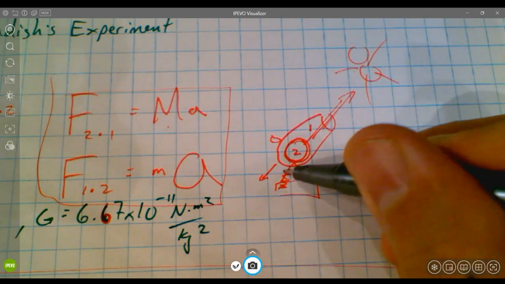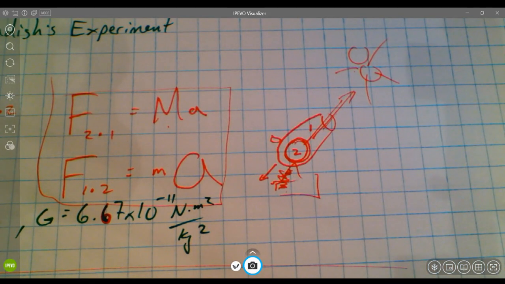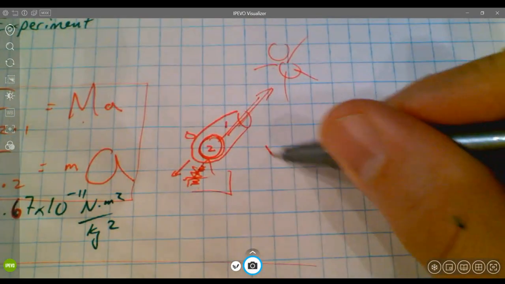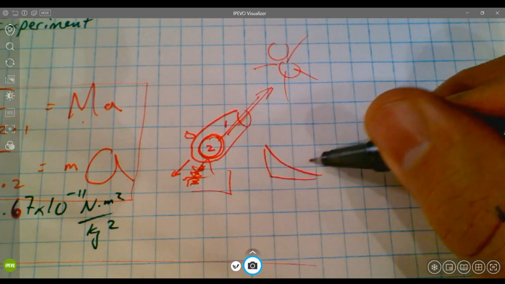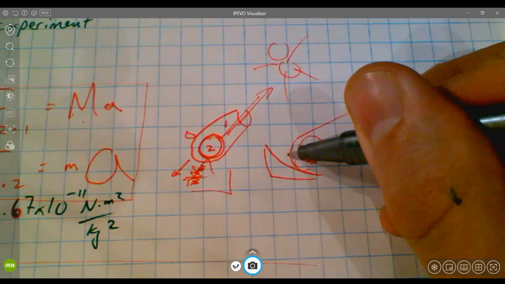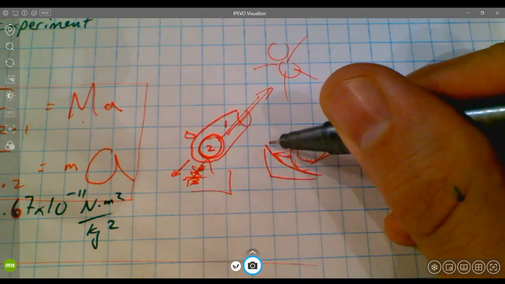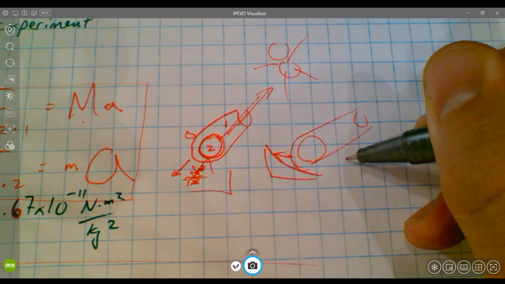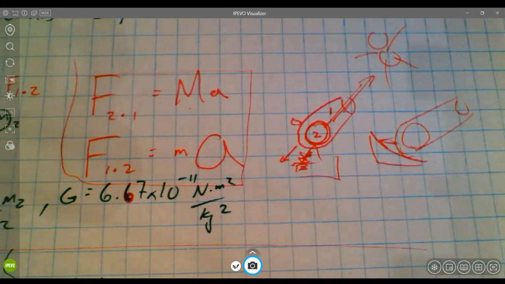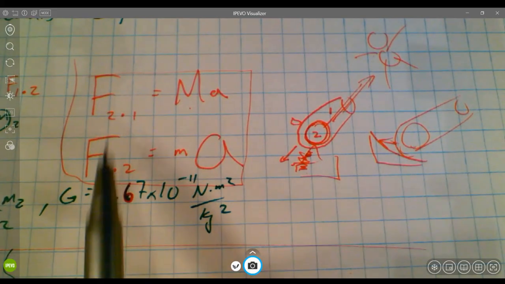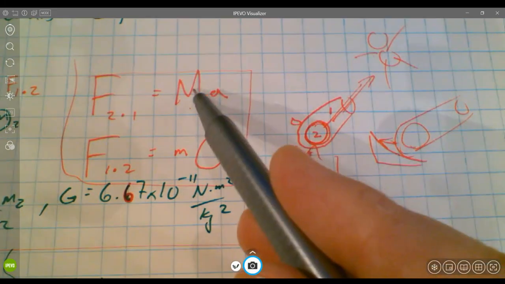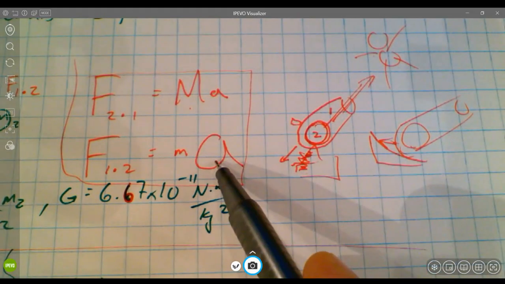We could put in springs here to represent that, or we could talk about how these kinds of cannons might actually roll backwards. One way to deal with that is to mount cannons on little ramps, so that if the cannon does fire a human out of it and the cannon does recoil, it rolls up the ramp and then rolls back down into position again. So that is a way to deal with recoil, and a way to deal with this very real situation where the action-reaction forces would be the same as the projectile gets fired out, but the masses are not the same, and so the resulting accelerations are not the same.